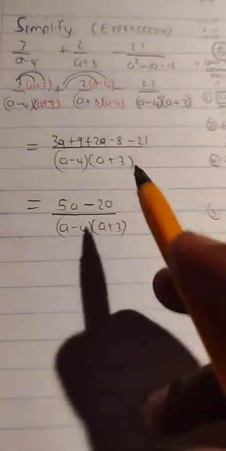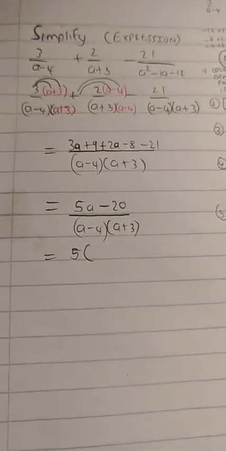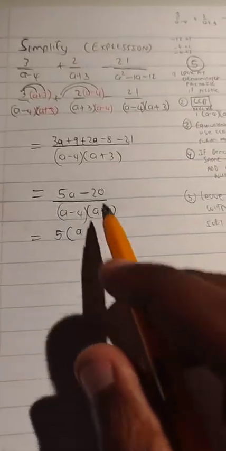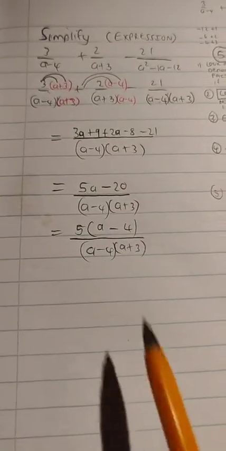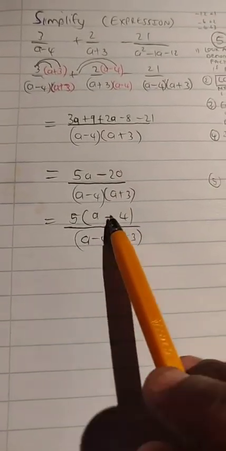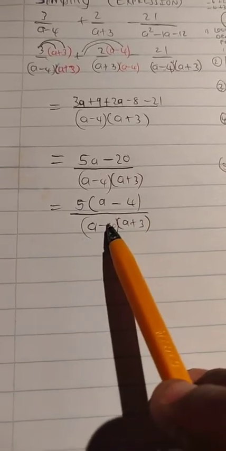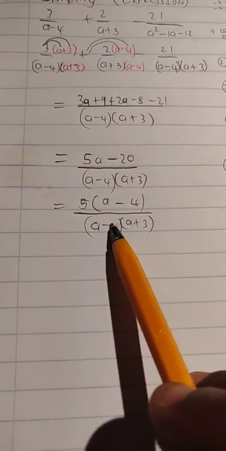So if you look at the top there, I can see that there's a common factor of 5. I take it out. What's left inside? Okay, a minus what? 5 times what gives you 20? It's 4. That's all over a minus 4 into a plus 3. Now, of course, those two brackets, can we cancel a minus 4 and a minus 4? Yes. Why?